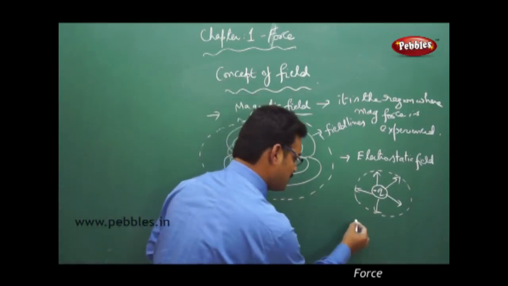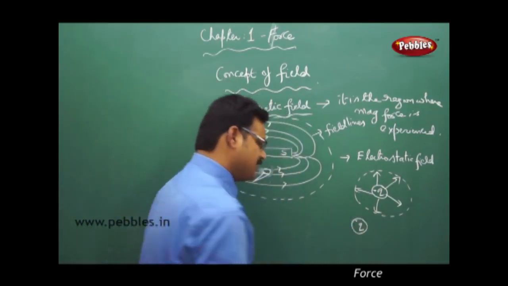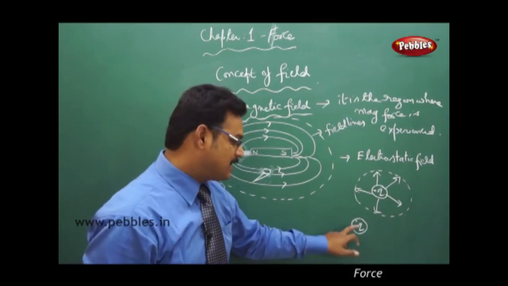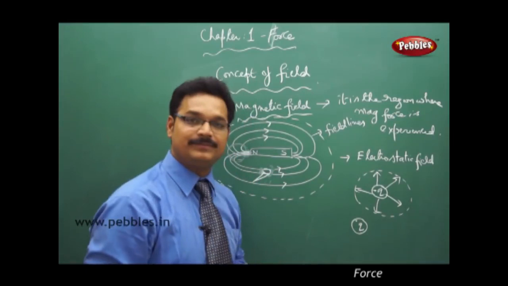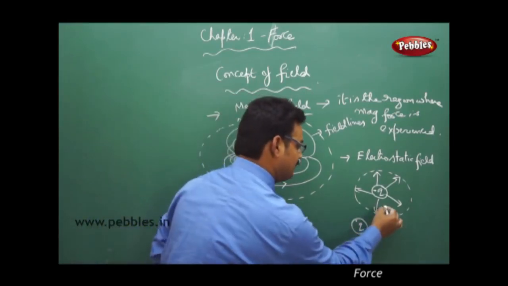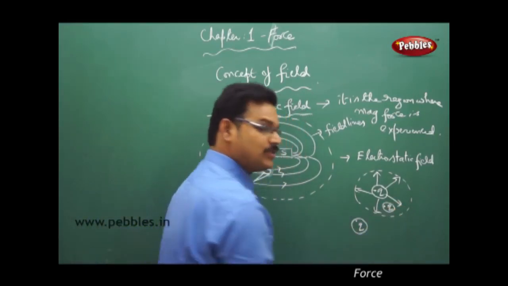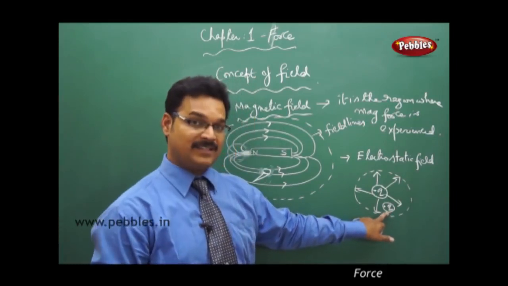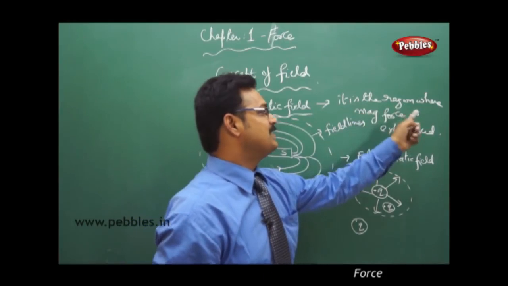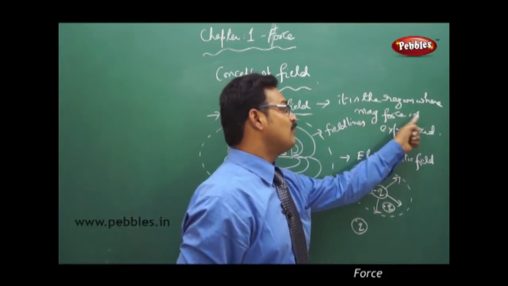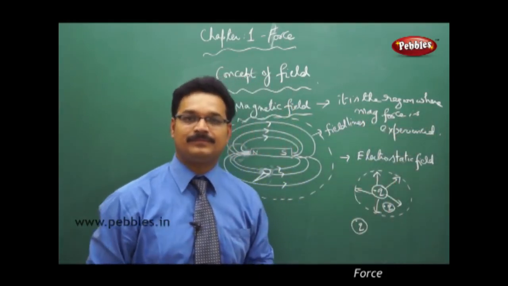That means if you keep some other charge outside here, this charge doesn't affect it because it is outside the field. But if the charge is here, then of course it is affected by this charge. So the electrostatic field has the same definition: it is the region where electrostatic force is experienced.